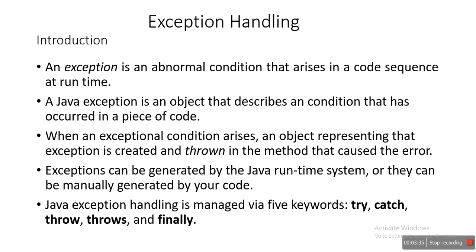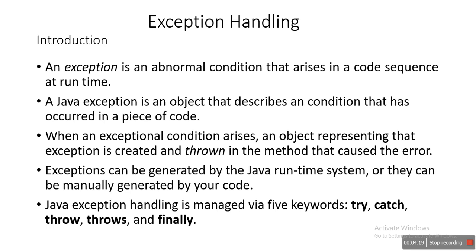Now, coming to Java exception handling. A Java exception is an object. We know that Java is a pure object-oriented language, that is, almost everything is represented by using an object. Similarly, an exception is also denoted by using an object only. If any exception occurs, that is also represented by an object. So a Java exception is an object that describes a condition that has occurred in a piece of code.